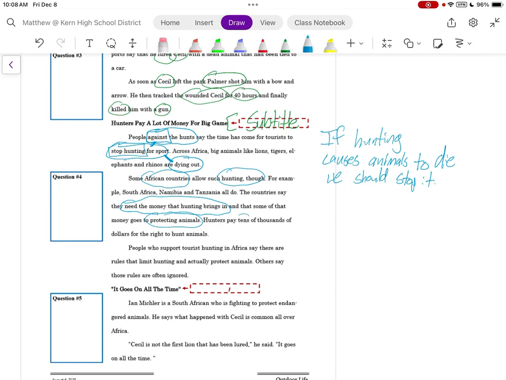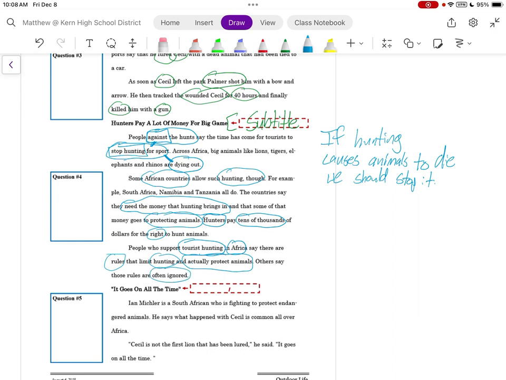Hunters pay tens of thousands of dollars for the right to hunt animals. People who support tourist hunting in Africa say that there are rules that limit hunting and actually protect the animals. Others say that those rules are often ignored.